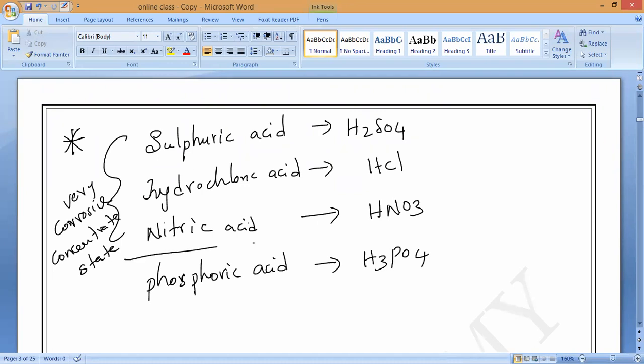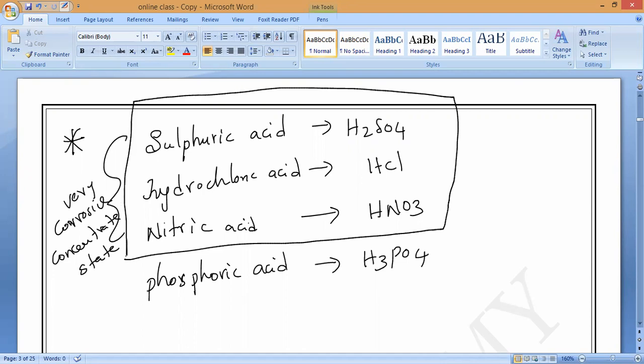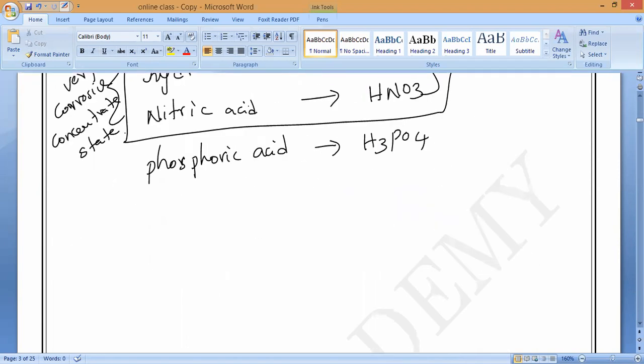These three are called the common mineral acids, which are very, very corrosive in nature, because most of the reactions we will study are with these three only. They are very corrosive when in the concentrated state. Clear? Any doubt? Please tell me. That is why, while using these acids in the laboratory, we have to be very careful. These acids will never be stored in metal containers. They will ask you in MCQs why we do not store acids in metal containers.